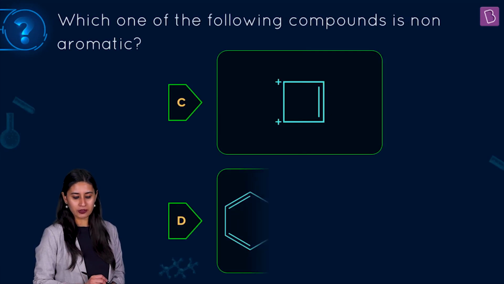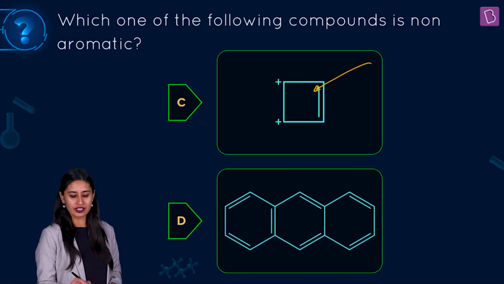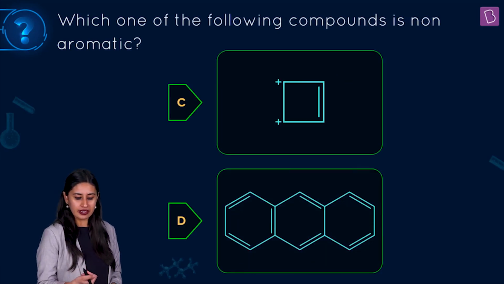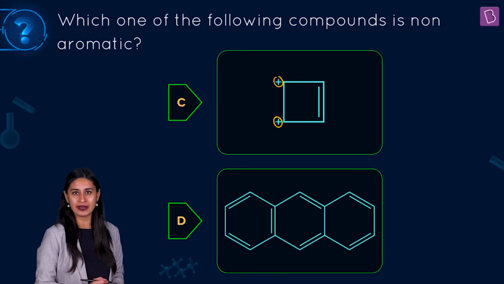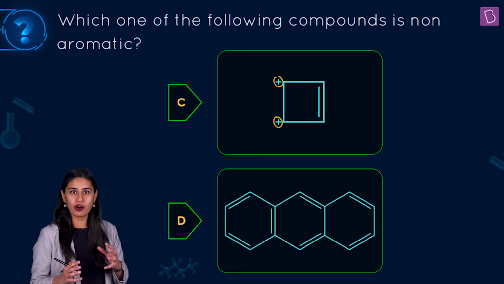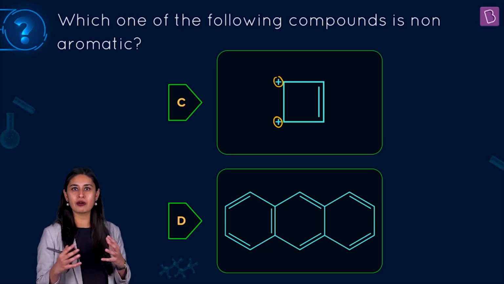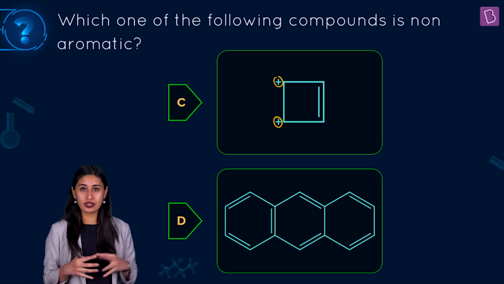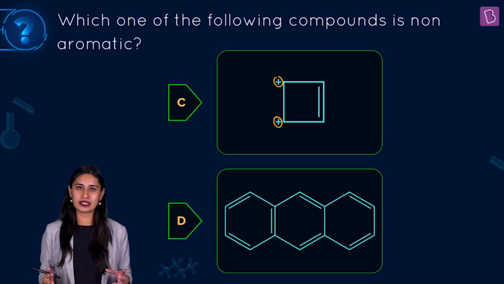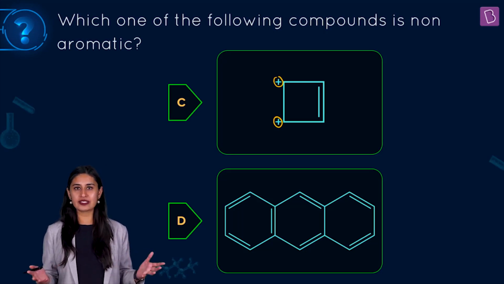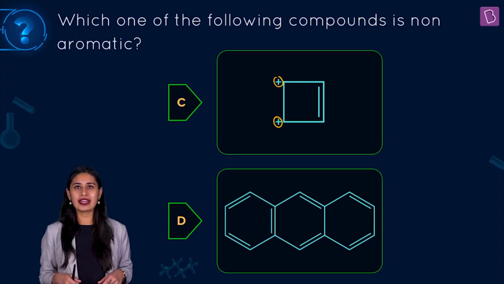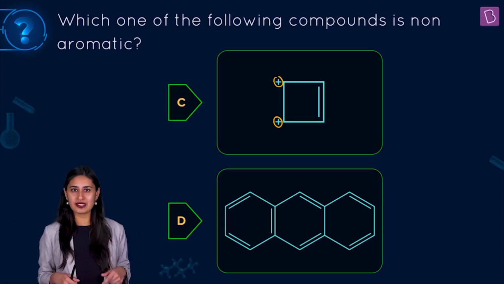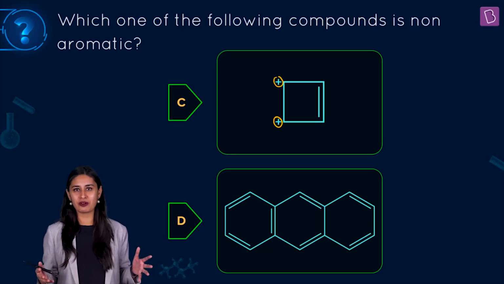Next one, you can see option C. We can see here also 2 pi electrons, and the perfect thing is here we have 2 carbons with a plus over them, making them perfectly planar. All carbons are in the same plane, and when the charges are involved in making a particular compound aromatic, we are talking about quasi-aromaticity, right? And option D, you can certainly see it's like 3 benzene rings fused together. We call it anthracene. So it's a benzenoid system, very much aromatic.